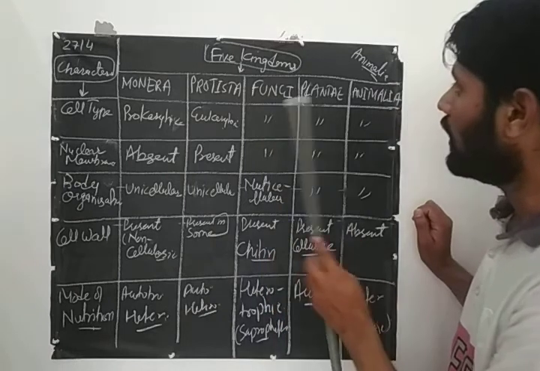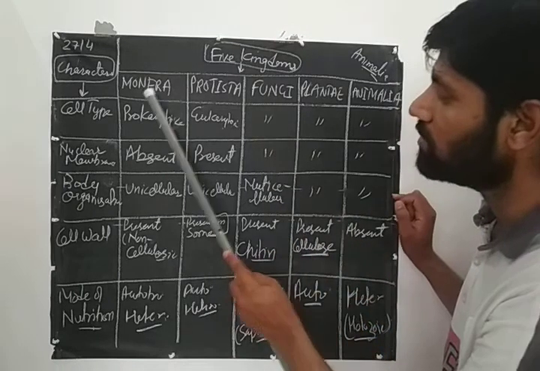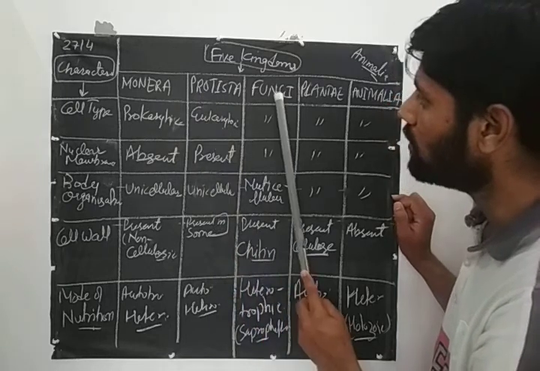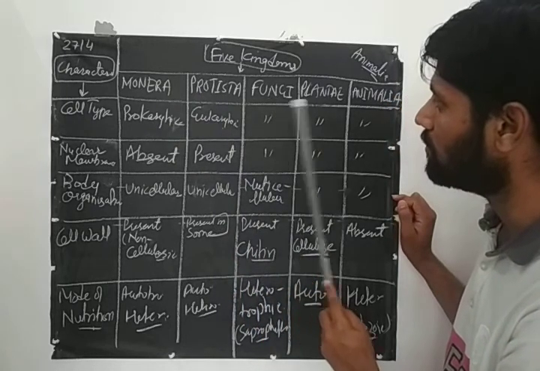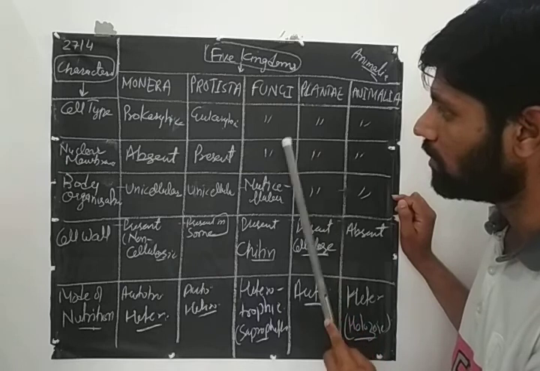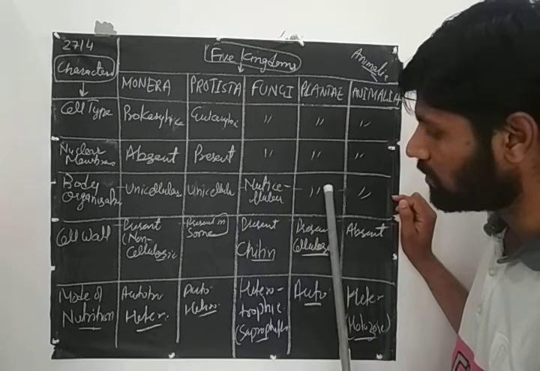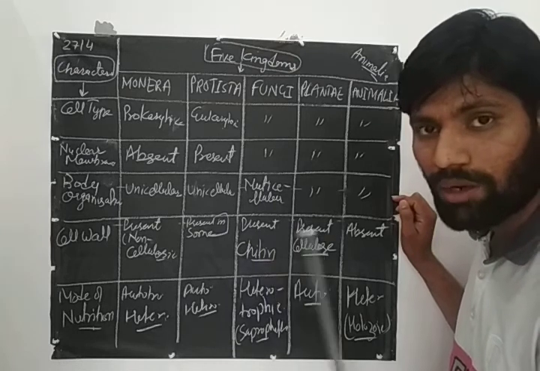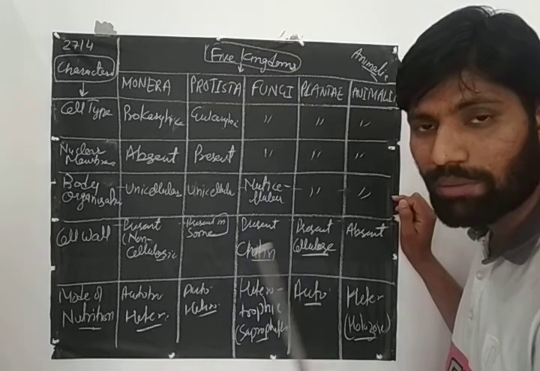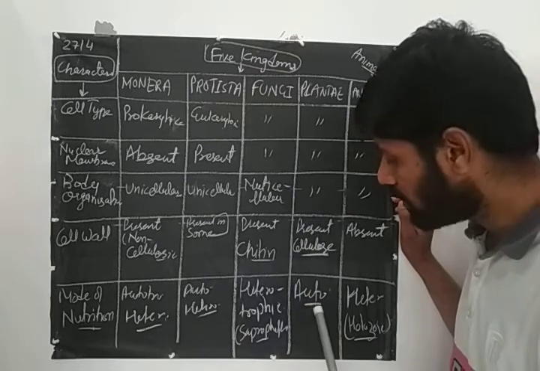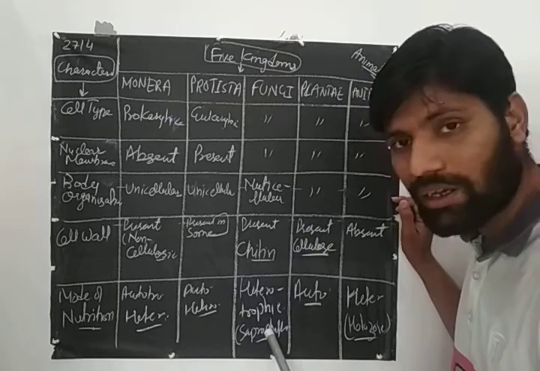Now see fungi and Plantae. We have seen the difference between Monera and Protista: prokaryotic, eukaryotic. Now see the difference between fungi and Plantae. Both are eukaryotic, nuclear membrane present, both are multicellular, both have a cell wall, but the chemical composition of the cell wall is different. And the most important difference is that plants are autotrophic and fungi are heterotrophic.